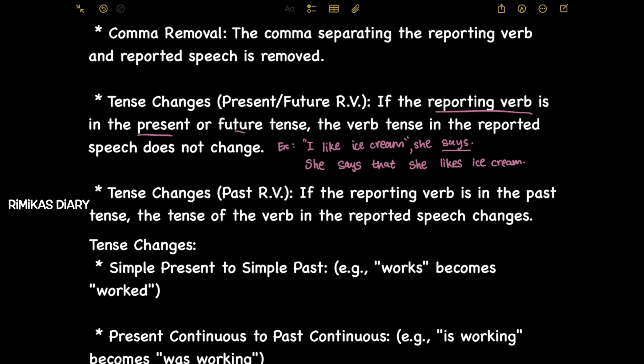Here, likes is the verb tense, and it did not change. In this sentence, it's like, likes. These two are present tense. So the verb tense did not change since the reporting verb is in present tense.